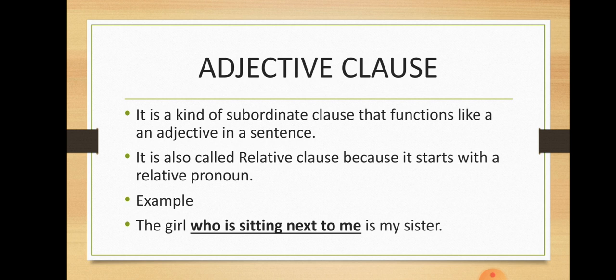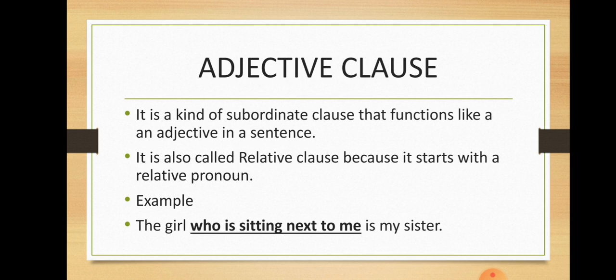Clear? Very clearly it's mentioned how in a sentence you can identify an adjective clause. If some sentences are given to you and you are asked to underline the adjective clauses, how will you do it? How will you identify the adjective clause? It's very easy because adjective clauses are also called relative clauses. Why they are called relative clauses? Just because they start with relative pronouns.